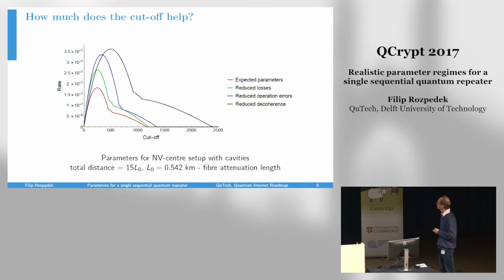The first thing that we see is that for this distance, the cutoff is essential in order to be able to generate secret key, because if we impose no cutoff, so we move towards infinity on the horizontal axis, then the rate is 0 for that distance. And secondly, we also see that the optimal cutoff that maximizes the rate is highly dependent on the parameters. So it's vital to be able to independently optimize over this cutoff for every set of parameters.